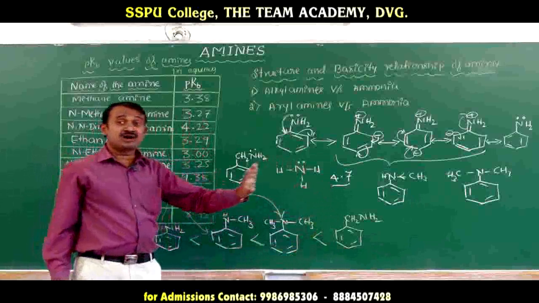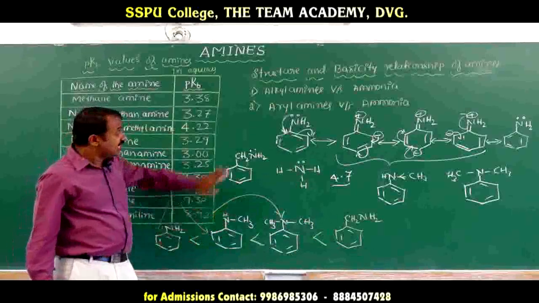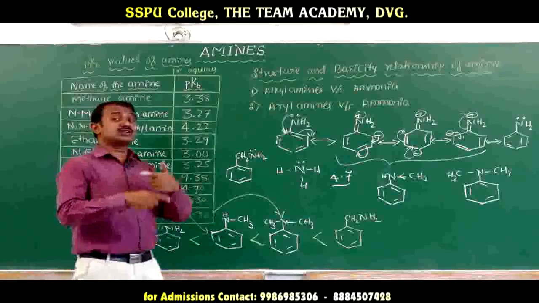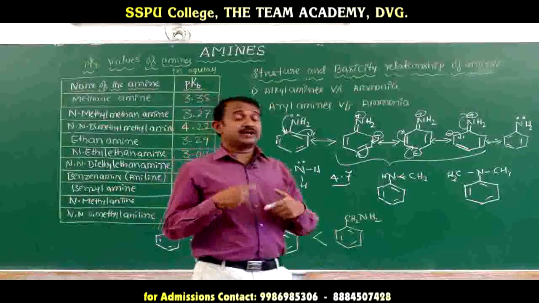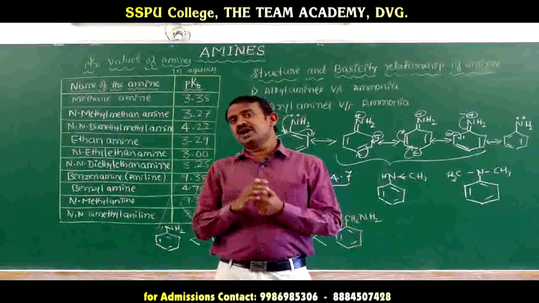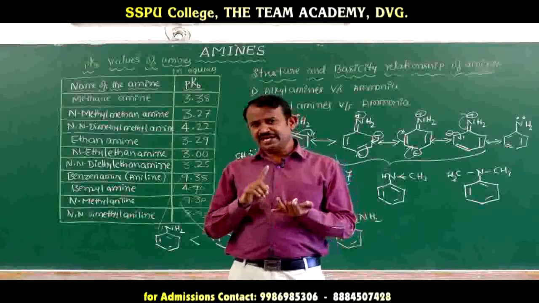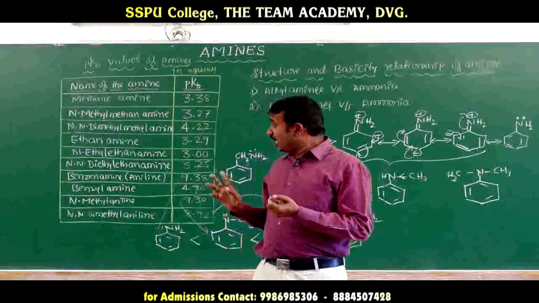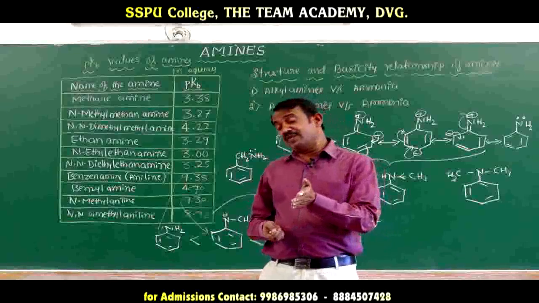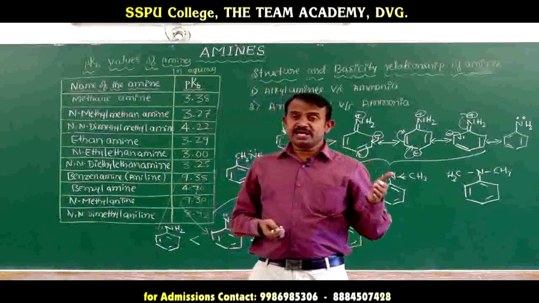This is the basicity order of aromatic amines. We will compare aromatic amines and ammonia, primary, secondary and tertiary, and benzylamine. These are very important for the basicity of amines, compared with aliphatic and aromatic. Aliphatic amines are more basic than aromatic amines.